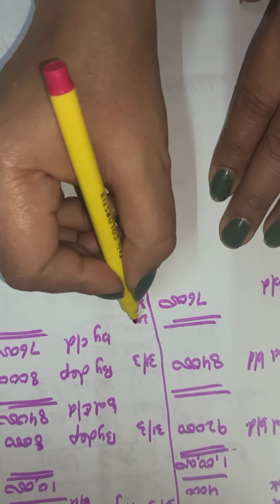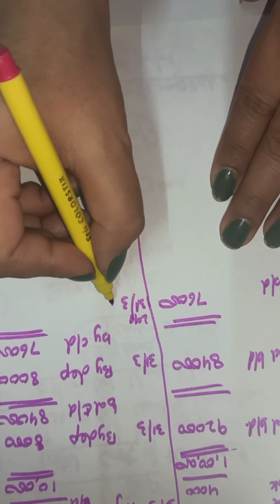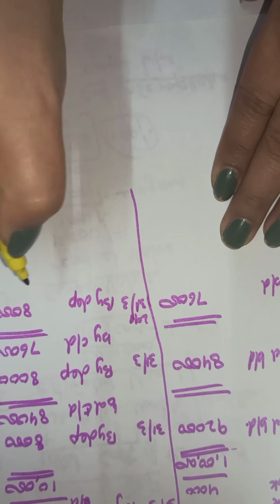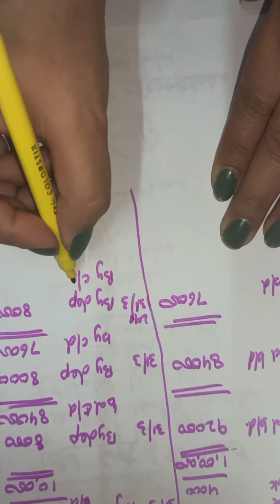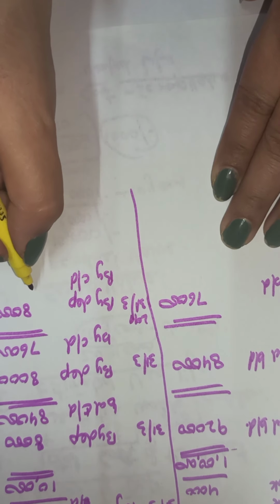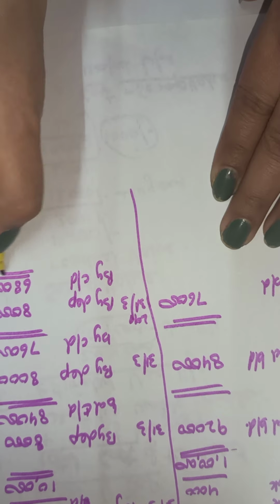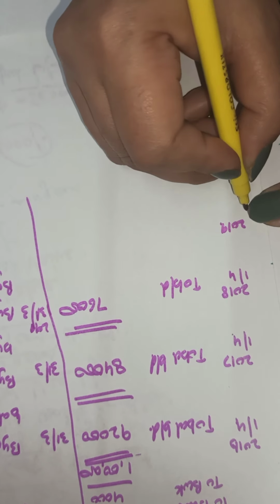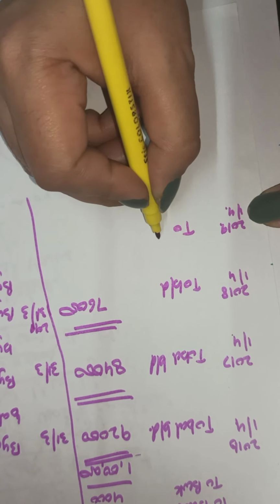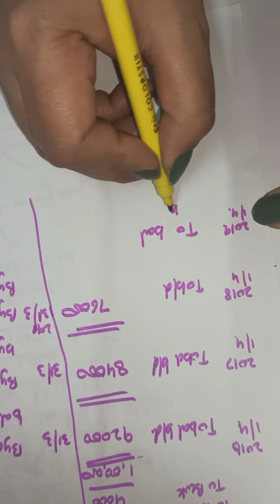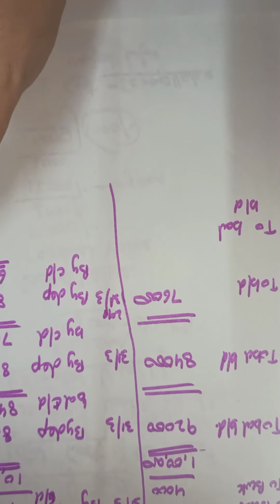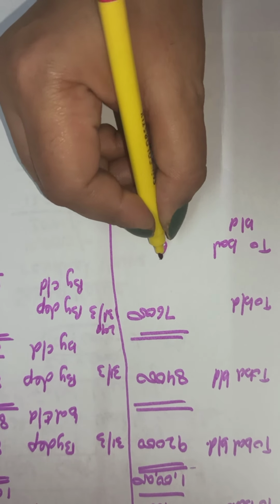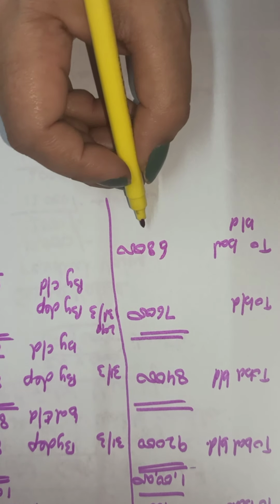31st March 2019 here. By depreciation, fixed installment means depreciation will not change, that will be the same. So the balance left will be 76,000 minus 8,000, 68,000. That is the balance left, and that is what you are going to show for 2019. On 1st April 2019, to balance brought down, rupees 68,000. That is how you show the depreciation.